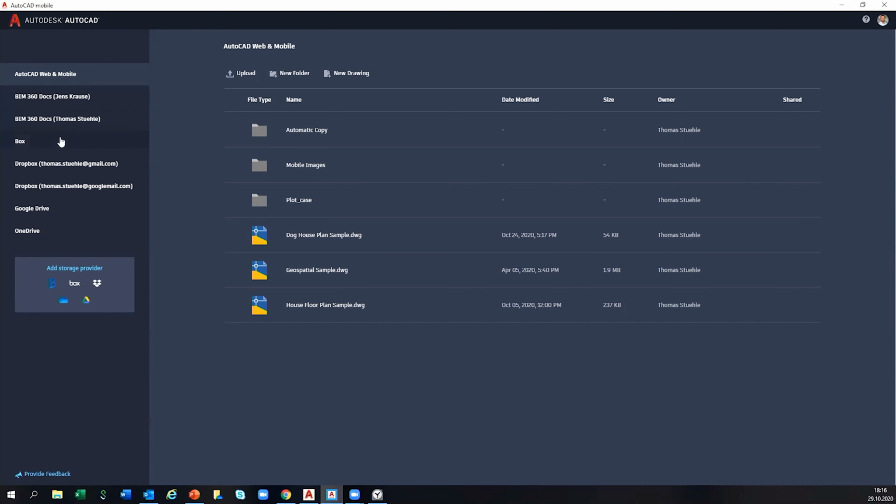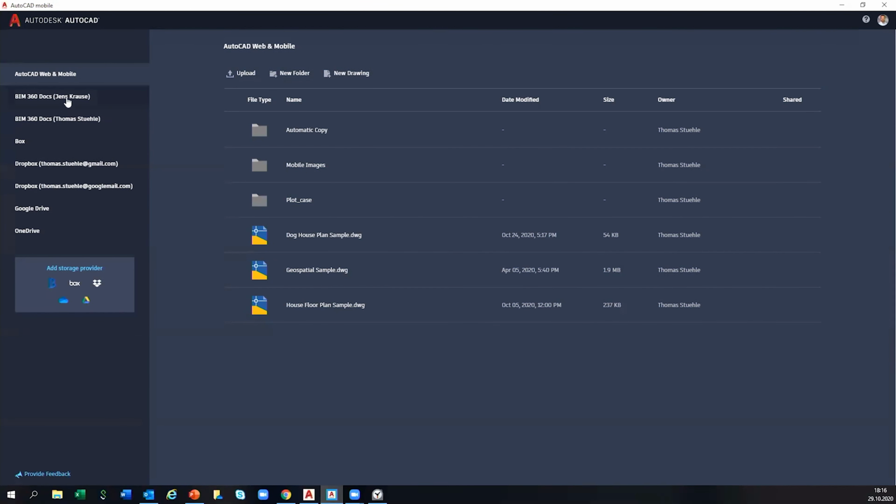As I said, that is a cloud storage space that comes together with your Autodesk account. But underneath, we have the option to connect to cloud storage providers. Add storage provider. How does that look? Well, I just press that, and then I can connect to all five: BIM 360 Docs, Box, Dropbox, Google Drive, and OneDrive. And as you can see, I did that already.